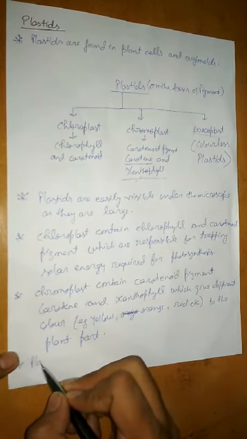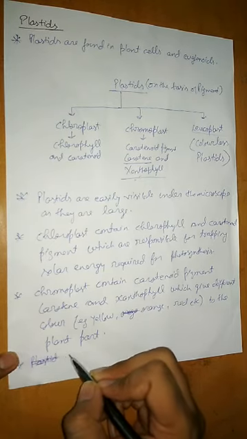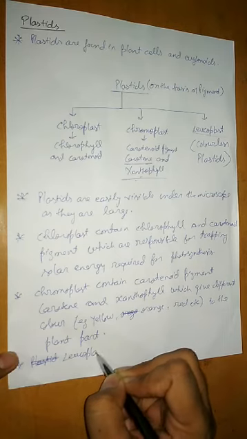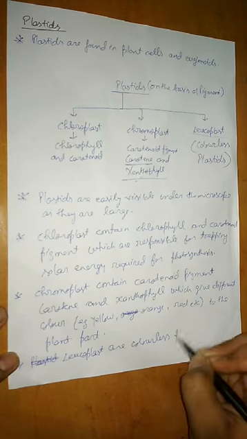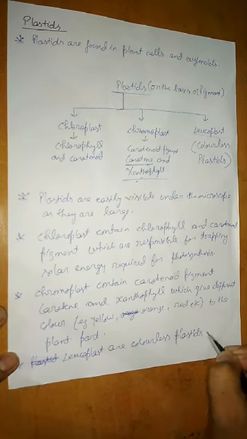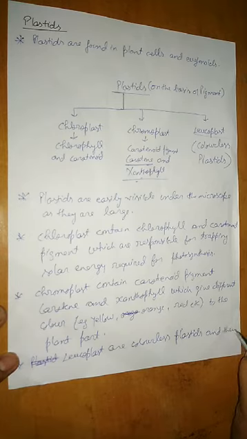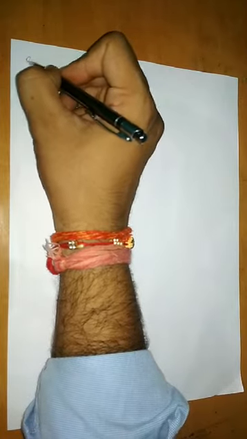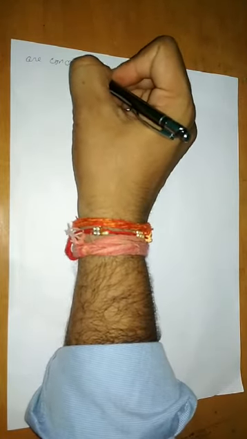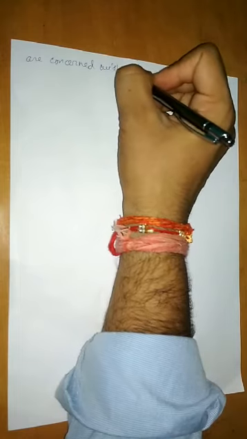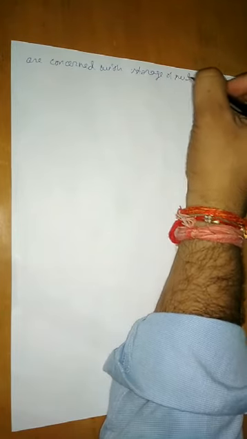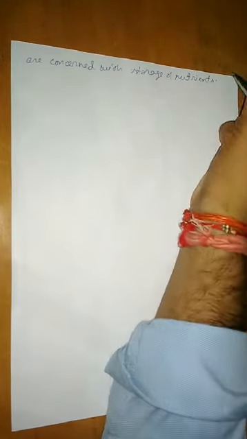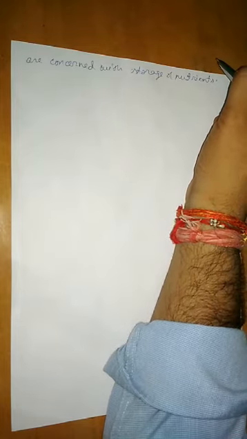So leucoplasts are colorless plastids and they are concerned with storage of nutrients.